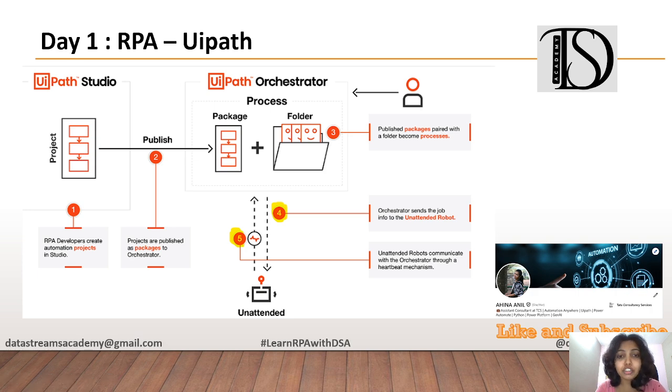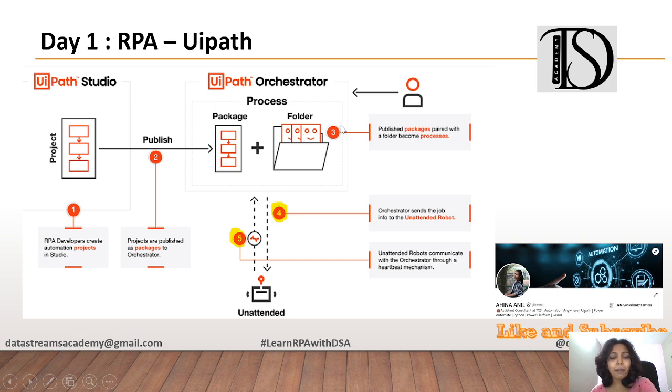When it gets pushed, it is not just the bot that is getting pushed. It would have the packages. For example, when we are writing programs, we have libraries attached to the programs, right? In programming and scripting languages. In the same way, those packages would also get attached to the XAML files. What is a XAML file? Anything which I build in Studio would be saved with the extension .xaml. So those things would be getting published to the Orchestrator.